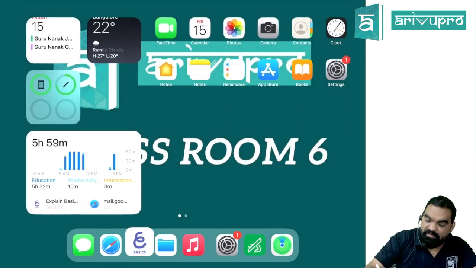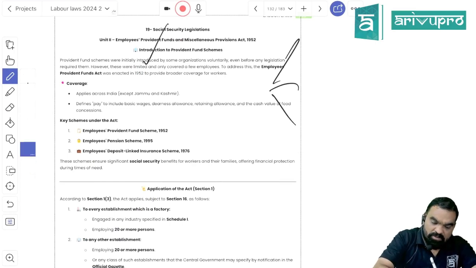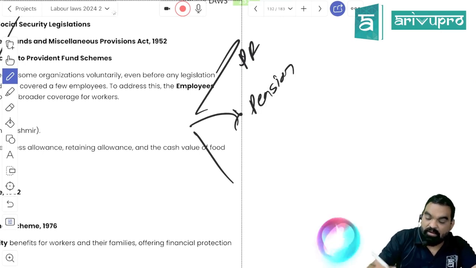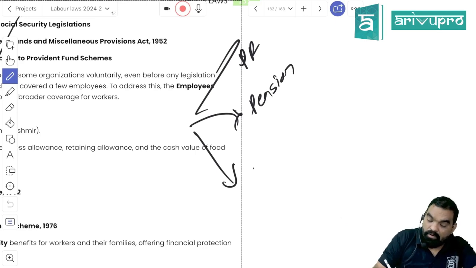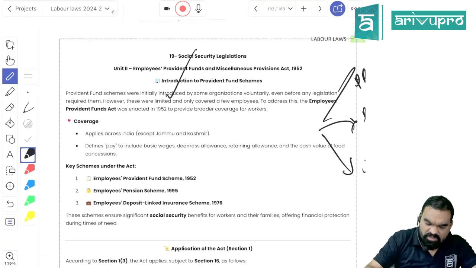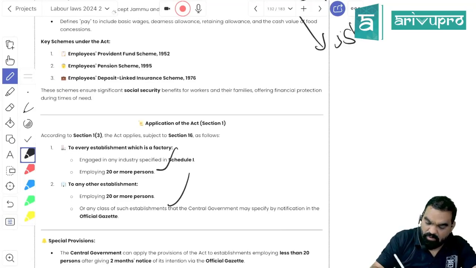One is the PF scheme. The second one is the pension scheme. And the third one is what, students? The third one is the state insurance scheme. So it is going to be applicable on every establishment where the number of employees is 20 or more.